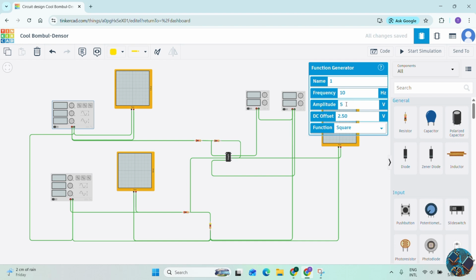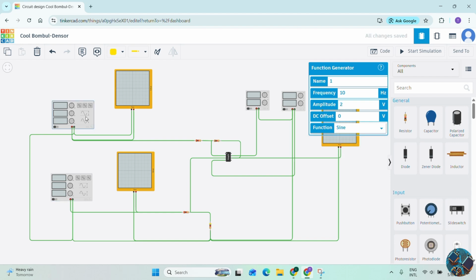So 10 hertz it should be. This one is connected to the inverting input. So I give 2 volts peak to peak sine wave. Offset should be 0. So this one is subtracted from this one, so I give a larger value for this. Same frequency. I give 4, 6, 0.